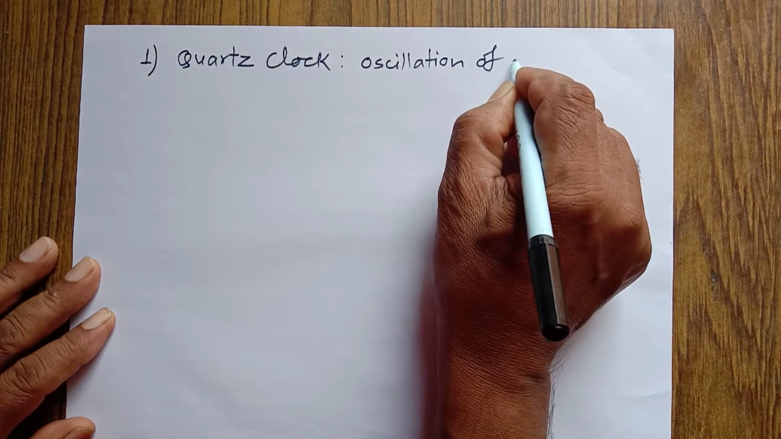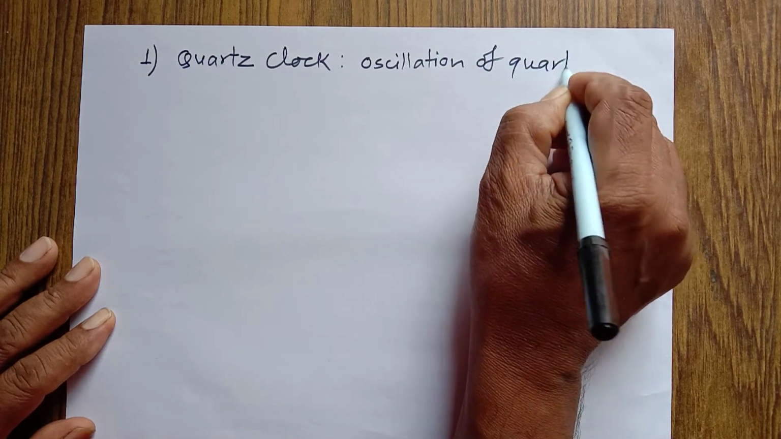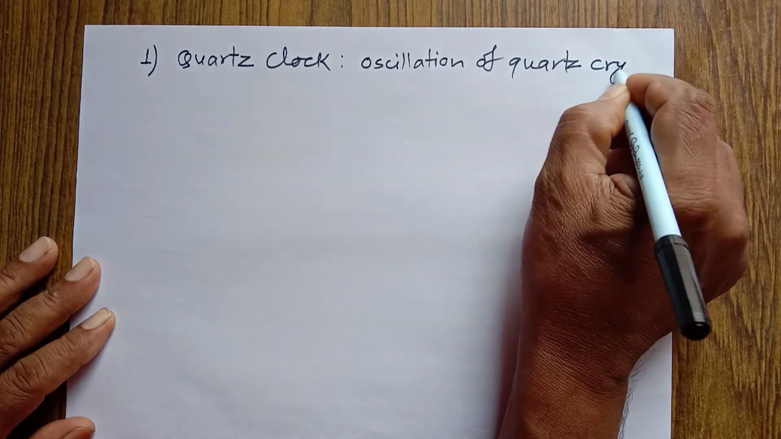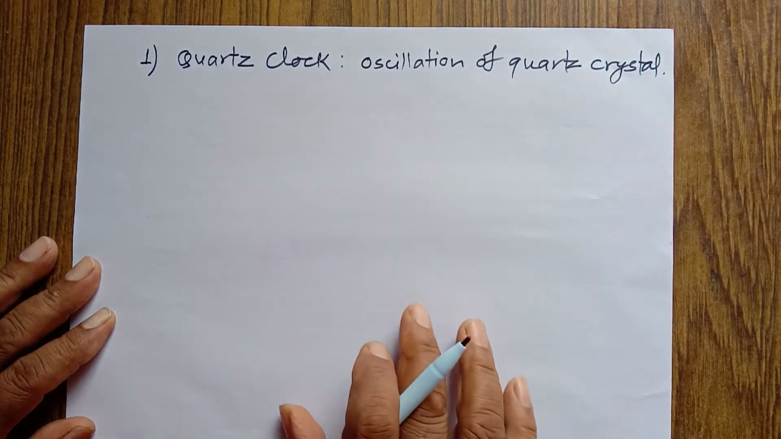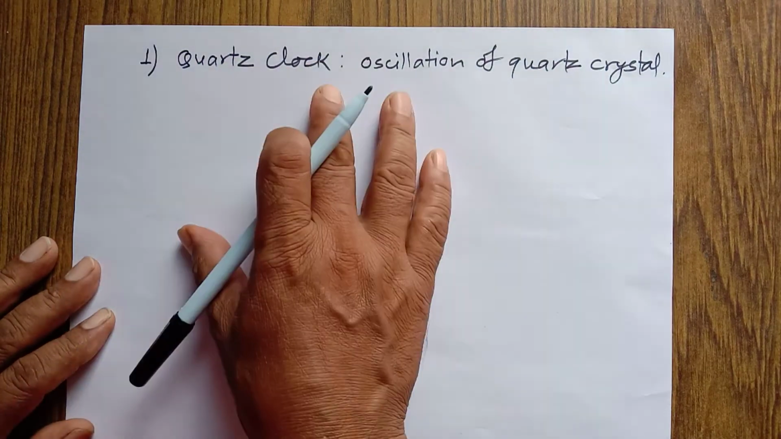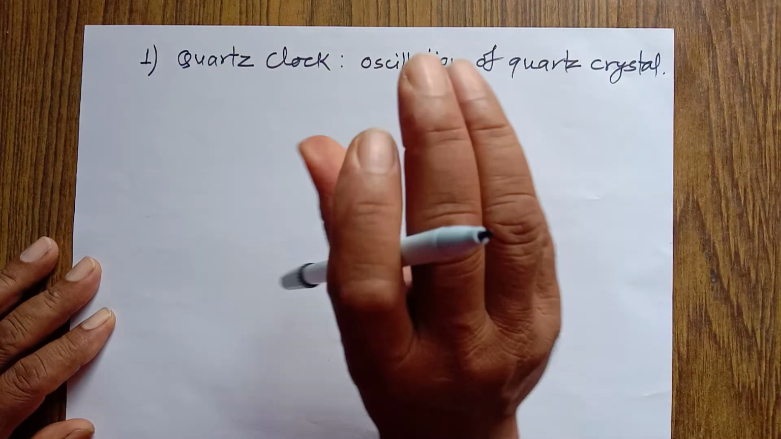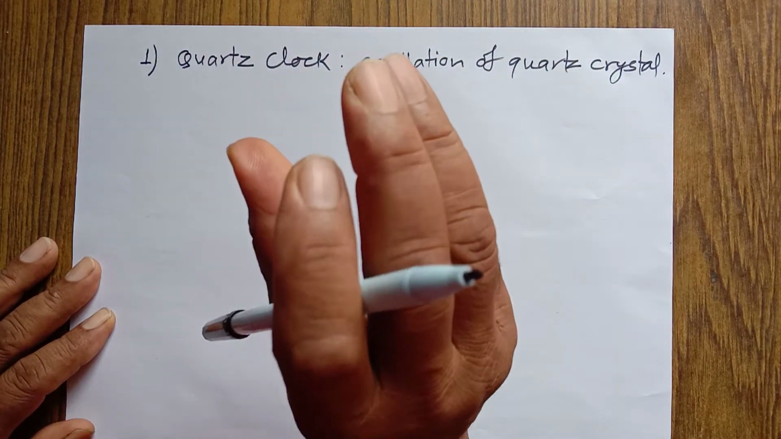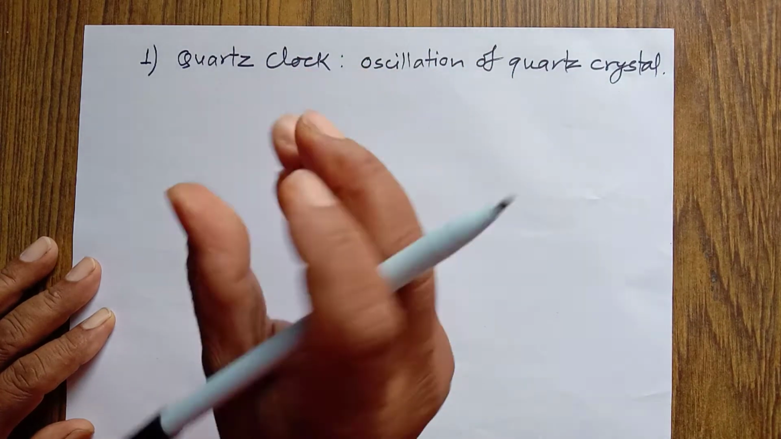Oscillation of what? Quartz crystal. Time is measured in quartz clock or quartz watches by the oscillation of the quartz crystal. Like this, it keeps on oscillating this way.